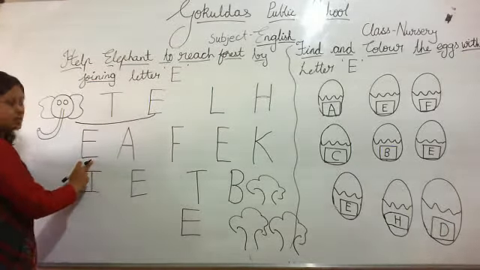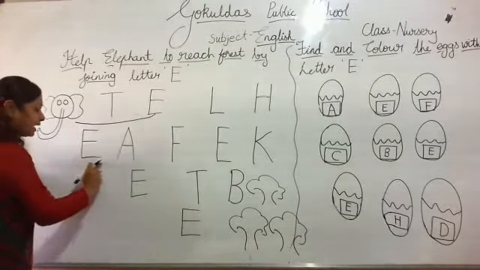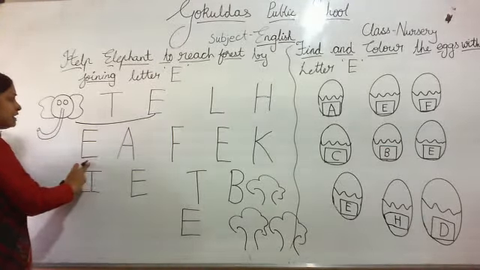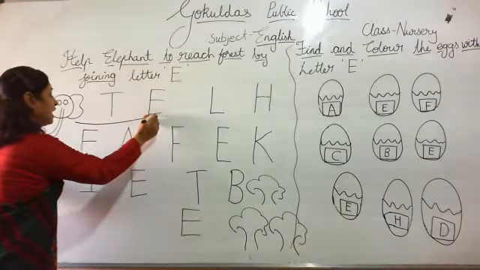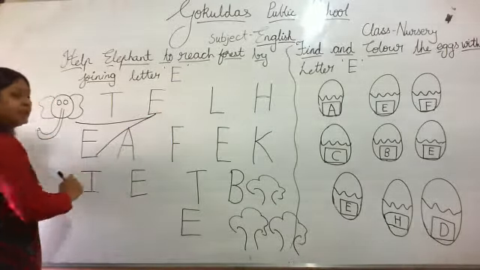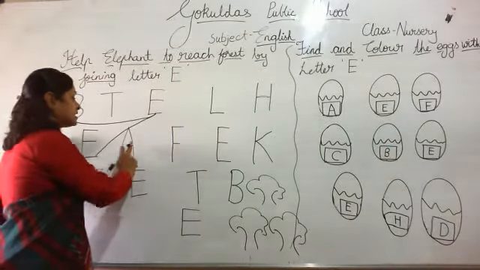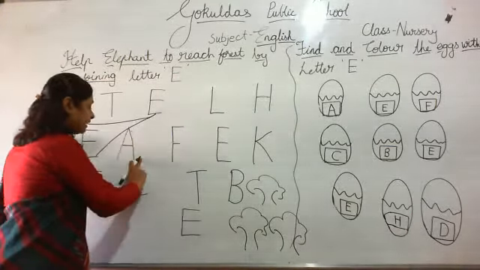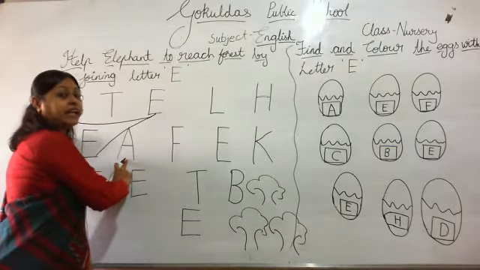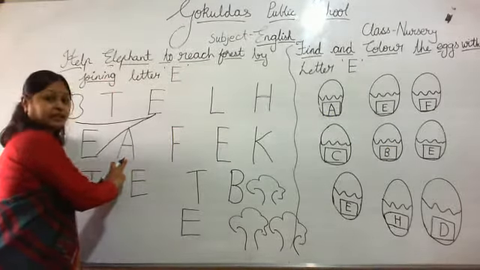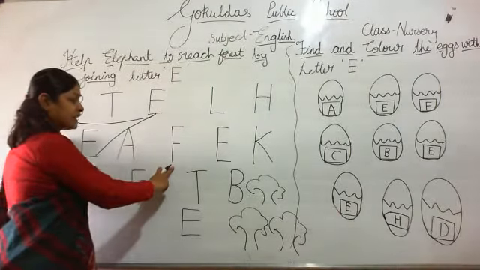Okay, look at the next letter. Which letter is this? Standing line, sleeping line, sleeping line, and again sleeping line. So, which letter is this? Letter E. So, we will join the line. Yes, we will join the line to letter E. Okay, look at the next letter. Which letter is this? Slanting line, sleeping line. Which letter is this? Letter E? So, this is letter E? No, we will not join the letter. Okay, look at the next letter.